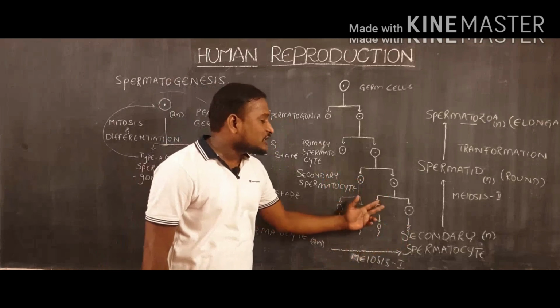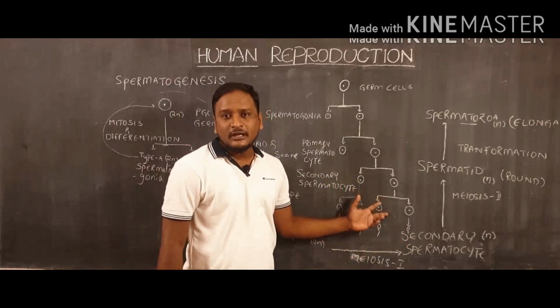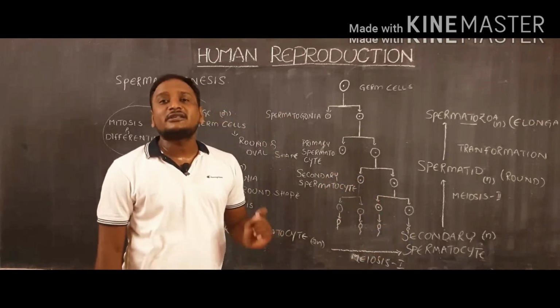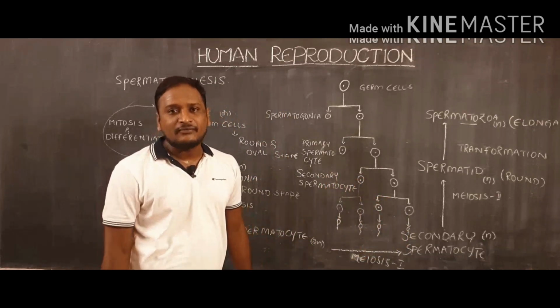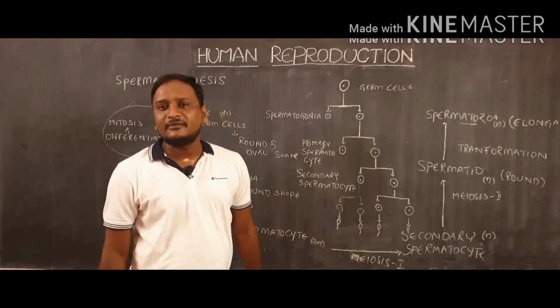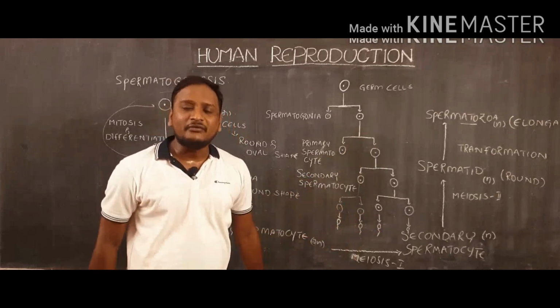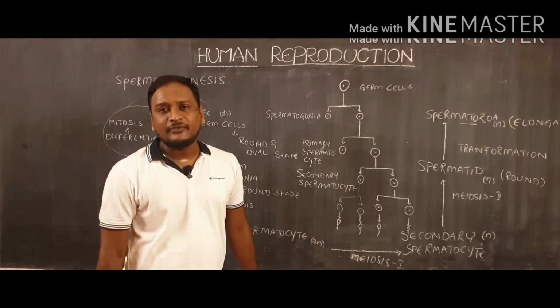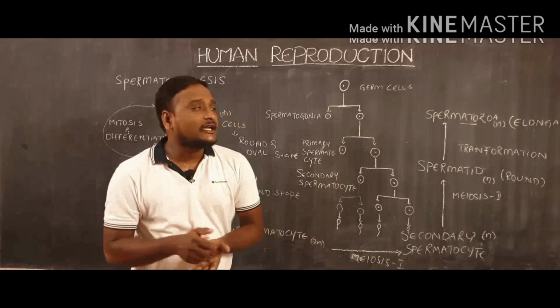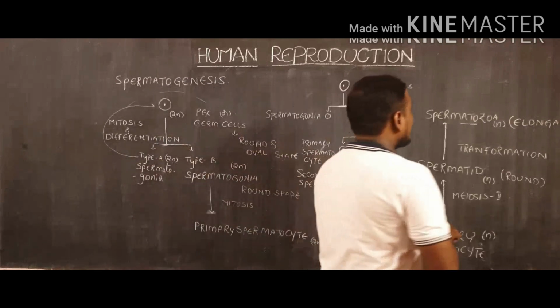And here, conversion of spermatids into spermatozoa is also called spermiogenesis. And after that, these sperm cells will be released into the lumen of the seminiferous tubule. That process, releasing of sperm cells to outside, is also called spermiation.